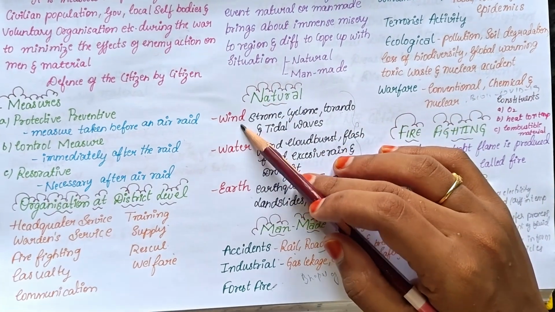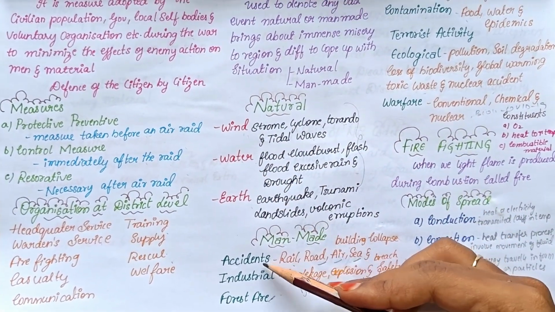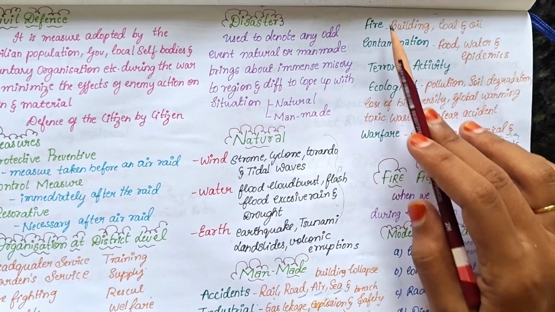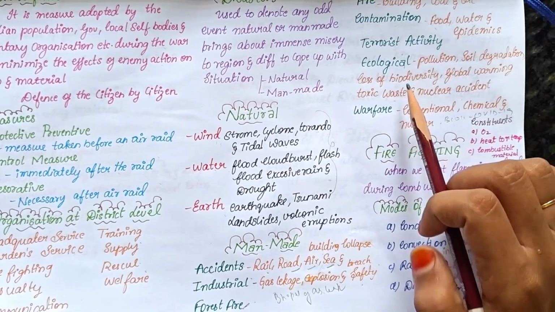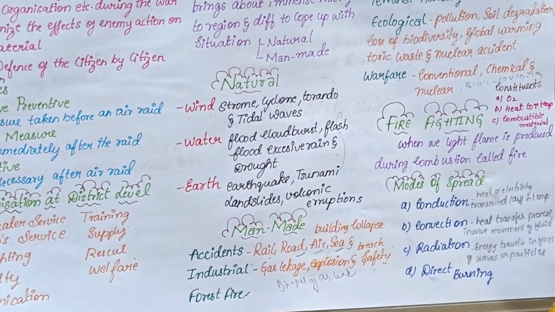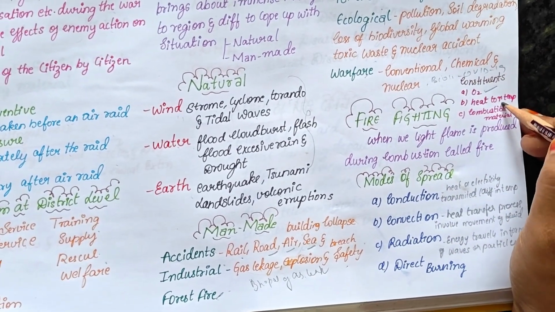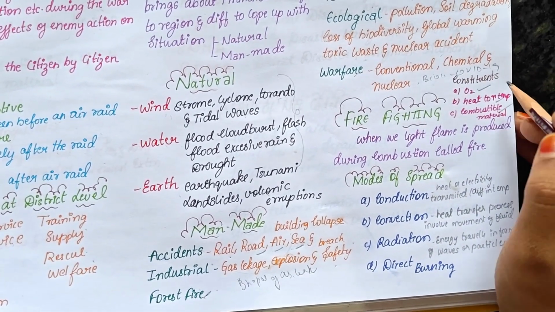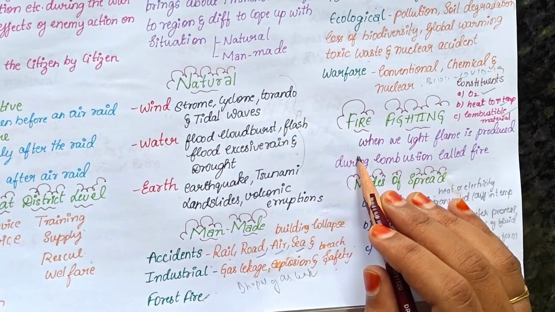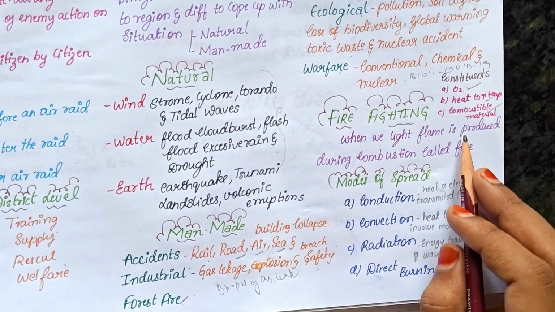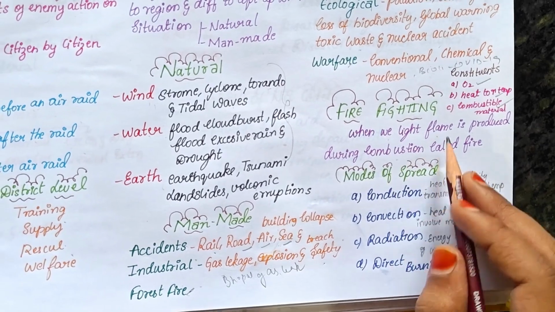In the natural, you get wind, water, earth, and in man-made, you get accidents, industrial, forest fires, contamination, terrorist activities, ecological, and warfare. So, firefighting. What are the constituents of fire? Oxygen, heat required to increase the temperature, and combustible materials are required for fire. When we light a flame, it is produced during combustion, called fire.